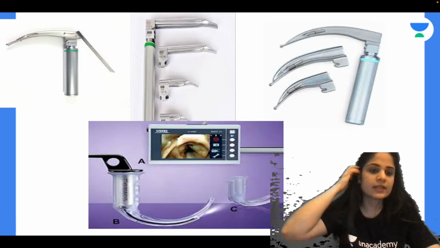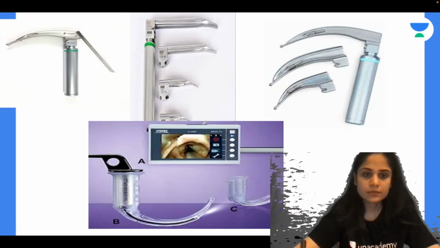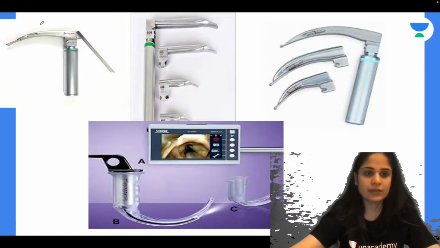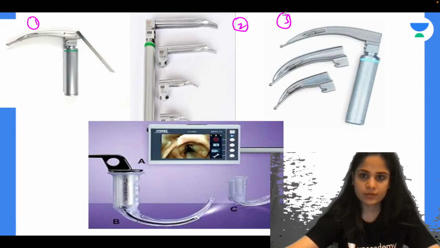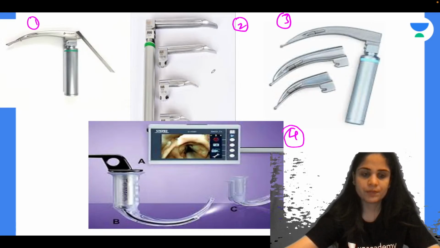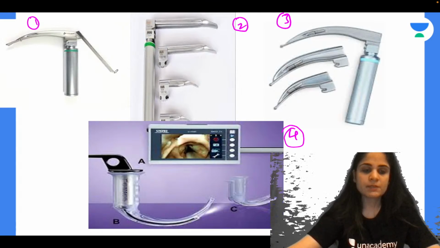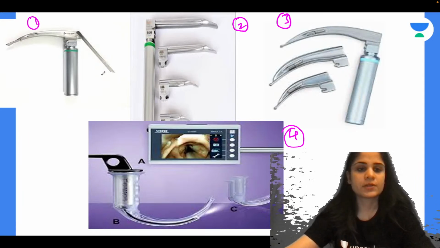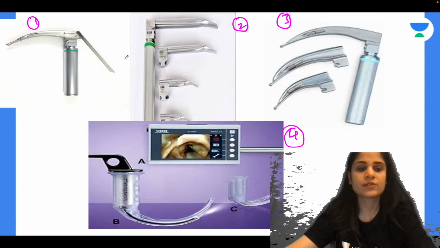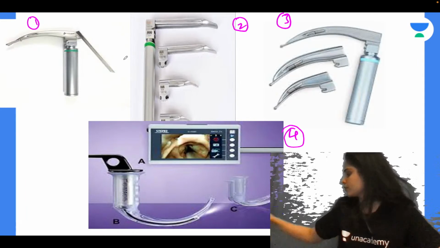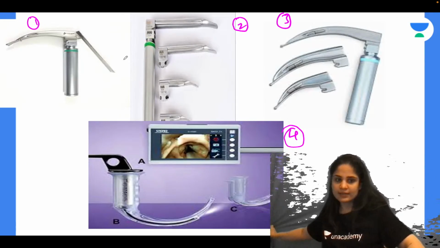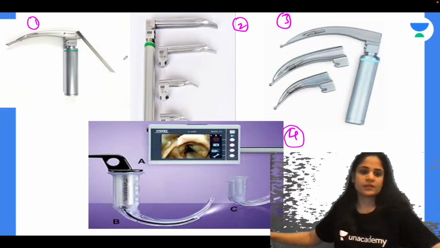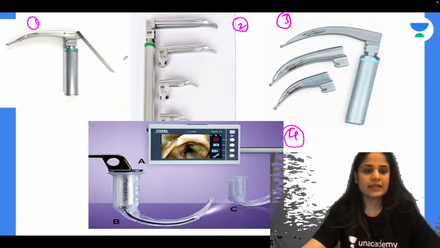Can you identify these instruments for me? Can you tell me individually the names and the specific uses of these instruments? I'm marking them as 1, 2, 3, 4, and you can tell me their specific usages. First of all, overall, what class of instruments do they belong to? Answer till then, I will just adjust the screen. I think there is some problem with the screen setup.